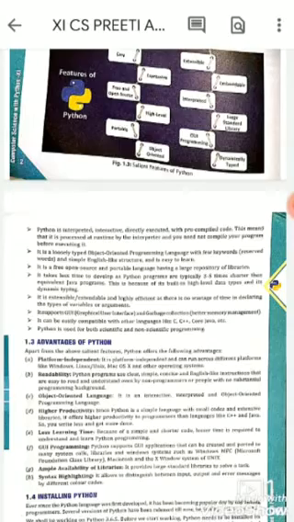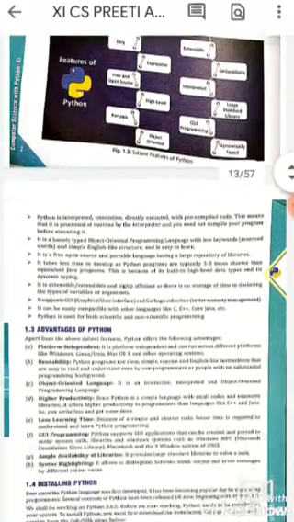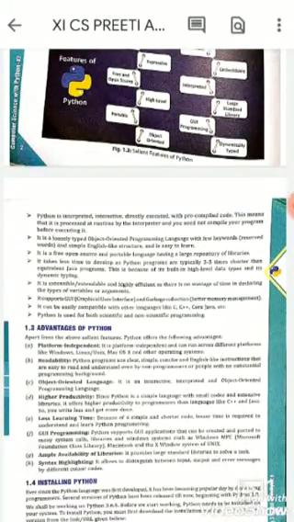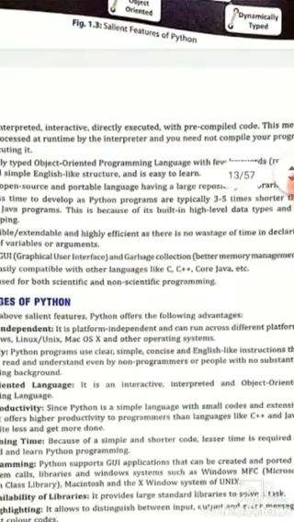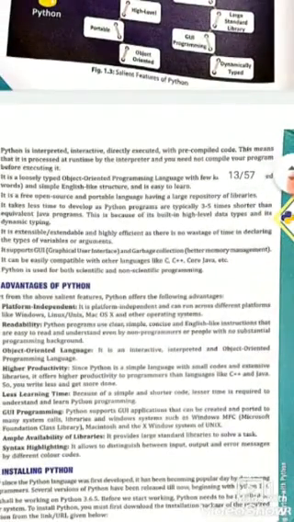The second feature of Python is that it is a loosely typed, object oriented programming language with few keywords. It has a very big library, but not too many keywords, and it has a simple English-like structure and is easy to learn.